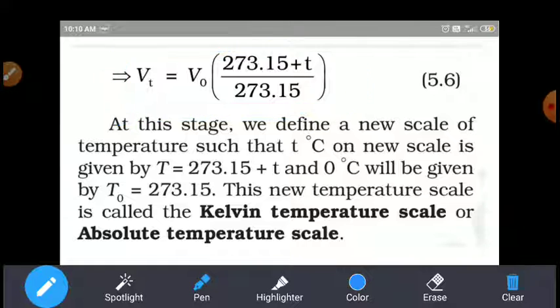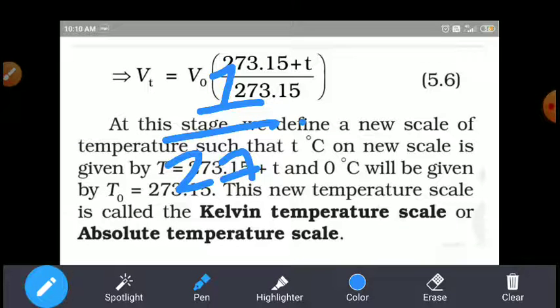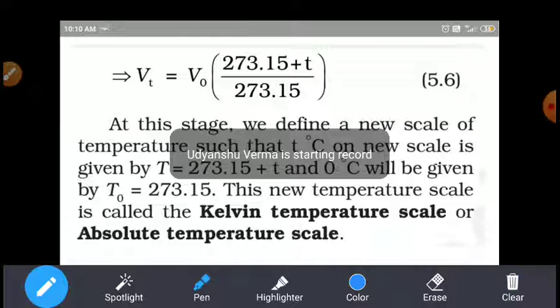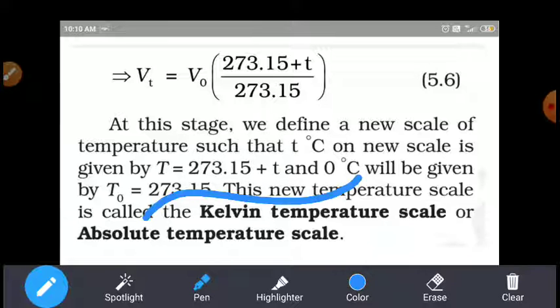So we define a new scale here. For every degree rise in temperature, the volume increases by 1 by 273.15. Based on that he introduced the new scale, which he called the Kelvin scale, or absolute temperature scale.